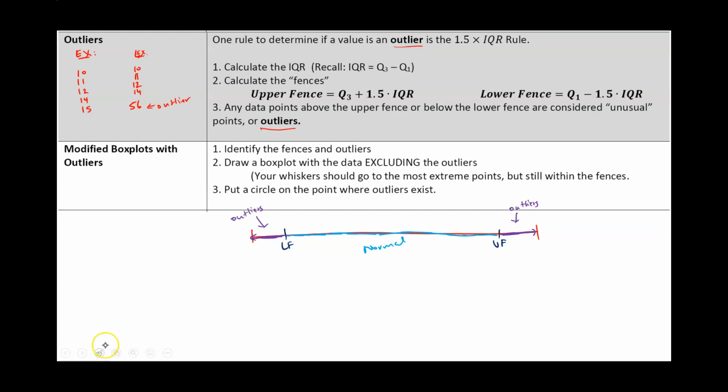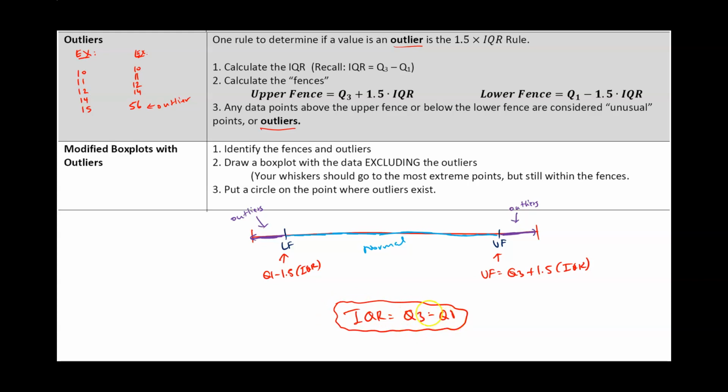Okay, so for example, to find out what the upper fence is, the upper fence formula is Q3 plus 1.5 times the IQR. And our lower fence formula is Q1 minus 1.5 times the IQR. And what is the IQR? The IQR is just the difference, Q3 minus Q1. So to figure out our upper and lower fences, we need two things. We need Q3 and Q1 because those two are part of our formulas.